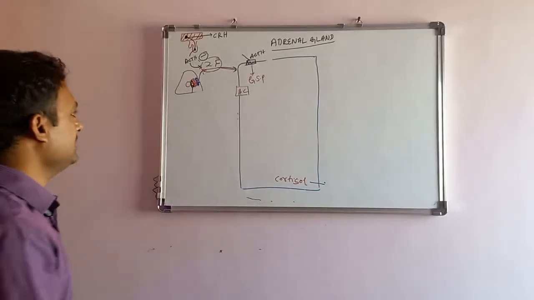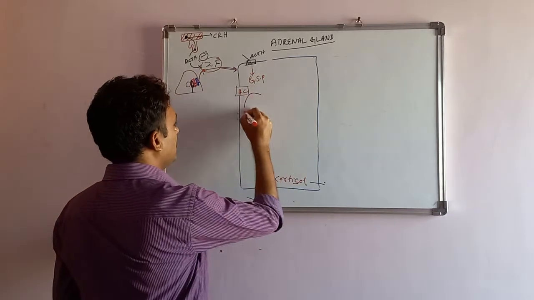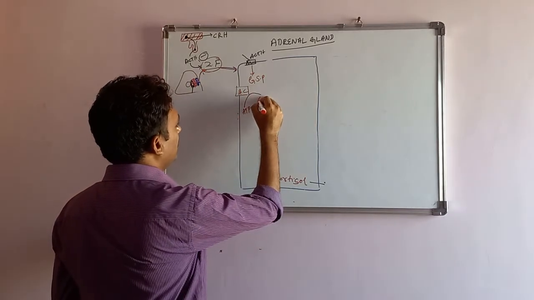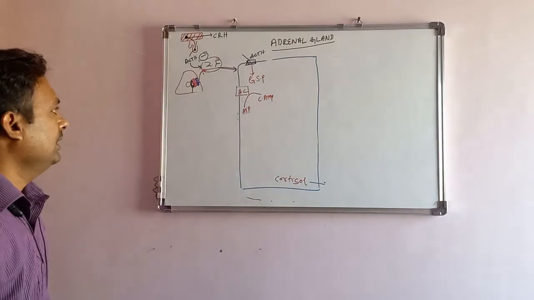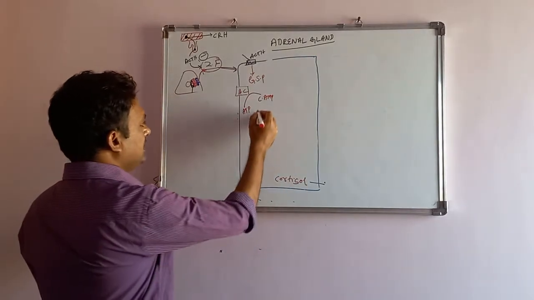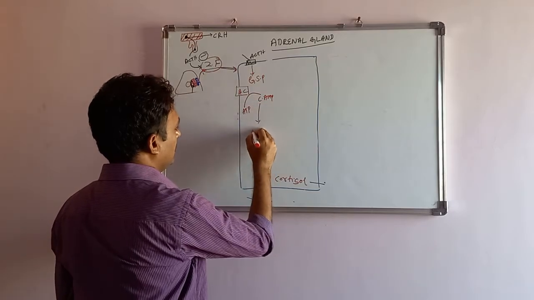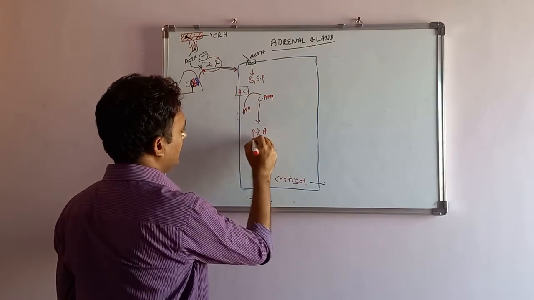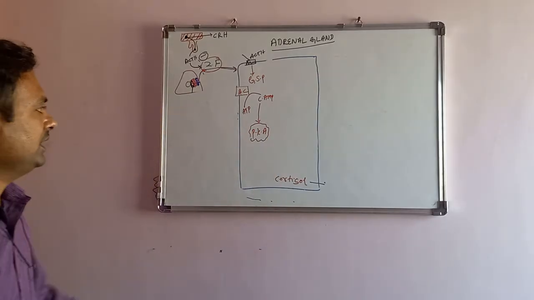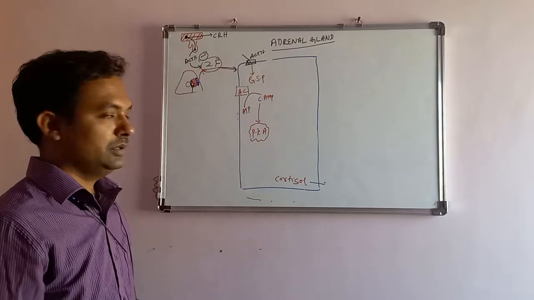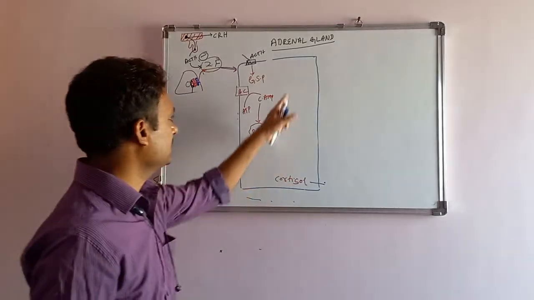With the activation of adenyl cyclase, there is a production of cyclic AMP from ATP. From the cyclic AMP, there is a stimulus and there is a synthesis of protein kinase A, which is very important in the stimulation of the cortisol synthesis steps.